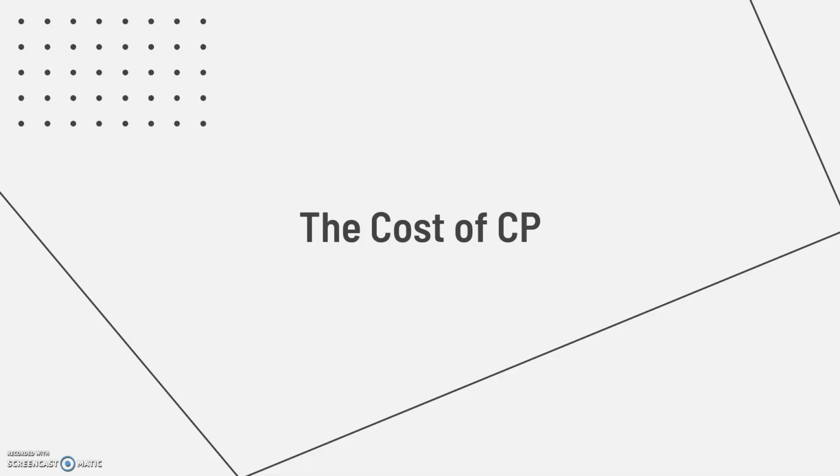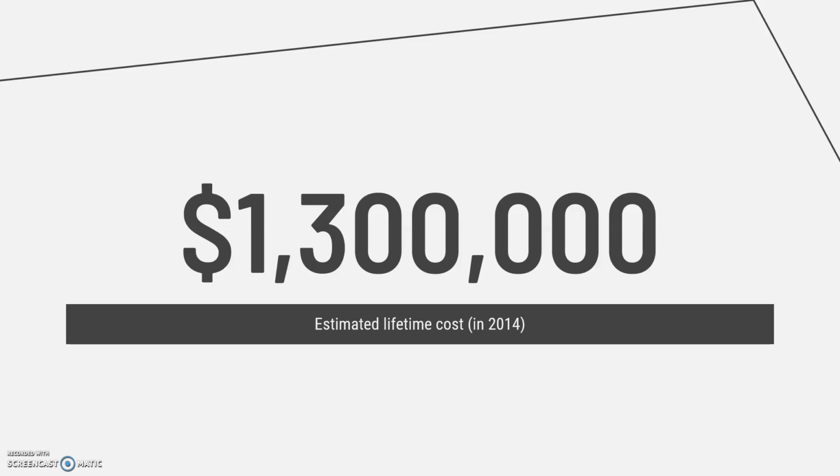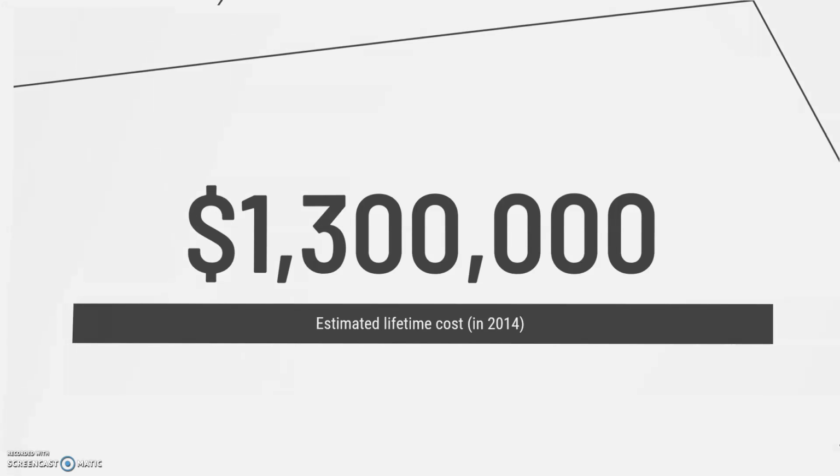How much does it cost to care for a patient with cerebral palsy? According to Cerebral Palsy Guide, the average lifetime cost to care for a person with CP is approximately $1.3 million, in addition to normal living costs. In addition, nearly half of children diagnosed with cerebral palsy also have some form of coexisting intellectual disability, such as autism or ADHD. Thankfully, there are government programs and nonprofit organizations that can help families with this expense.